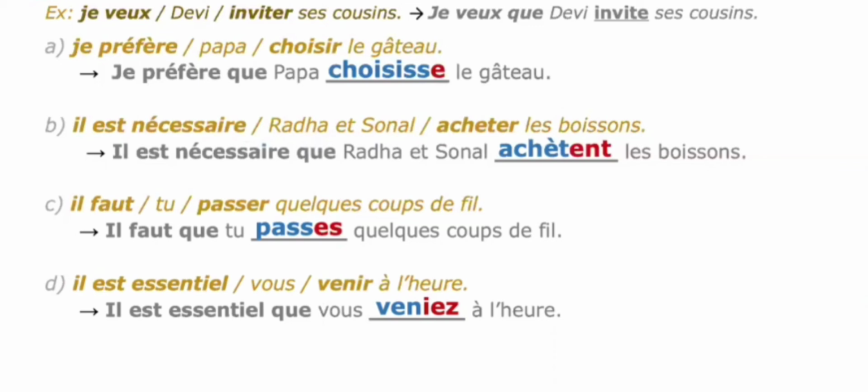So venir you must concentrate on, and the verb prendre also you must concentrate on. You can't go with the general rule of ils, so you must concentrate on venir and prendre. These two verbs are very, very important to conjugate. So the stem you have to identify carefully for venir and prendre, so that when your conjugations are practiced, you can practice it properly.